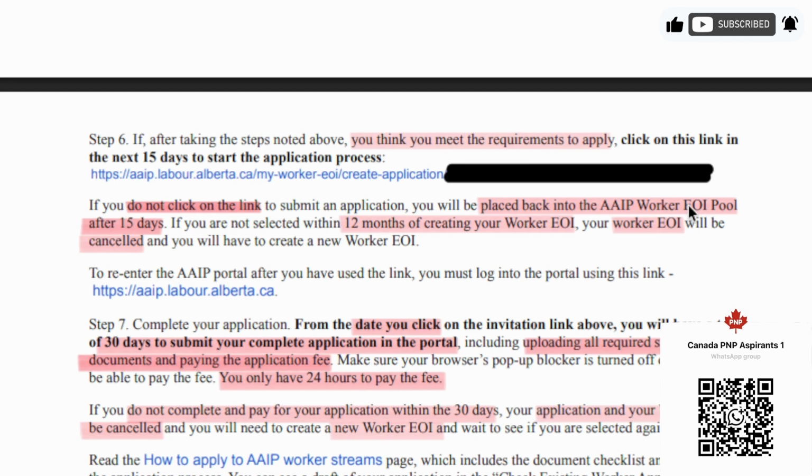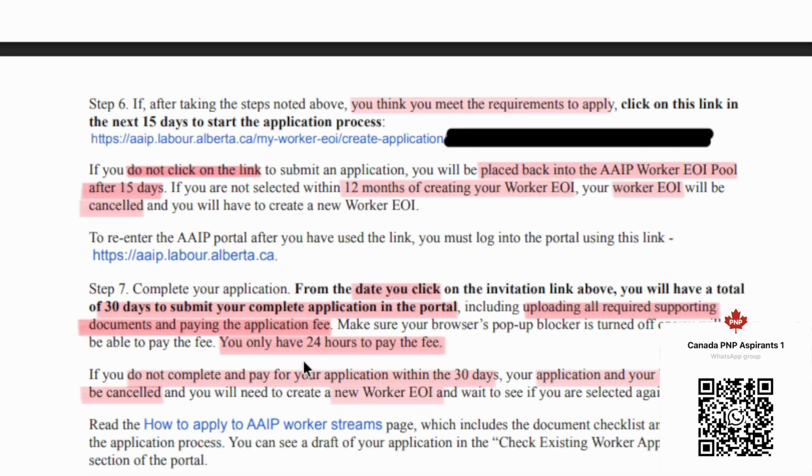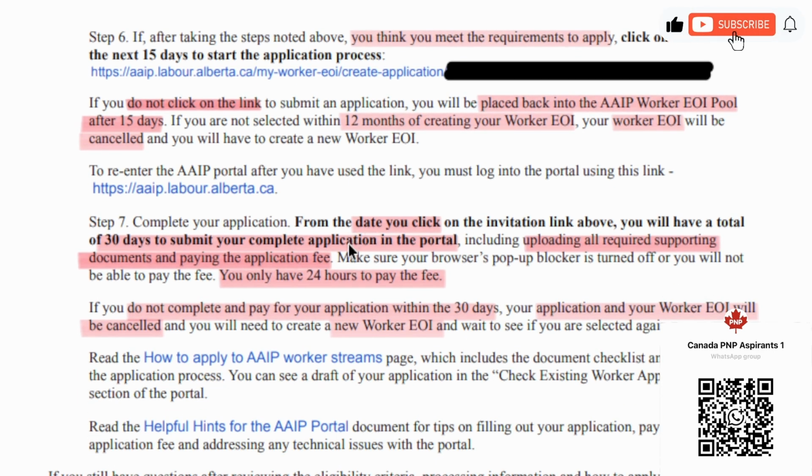Once you click this link, you have 30 days to complete your application, which means completing your application, uploading all the documents, and paying all the application fee. Make sure that you do all of these steps, not one of these steps, within 30 days, including payment of the fees. However, Alberta allows you 24 hours to pay the fees after you have submitted your application, but this 24 hours should also be within that 30 days.